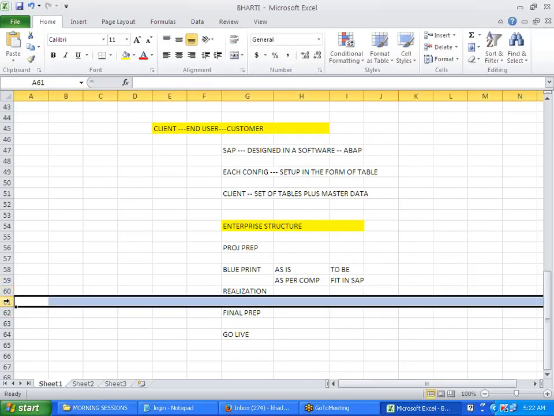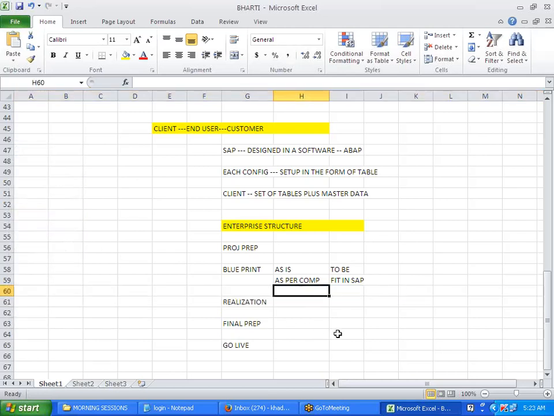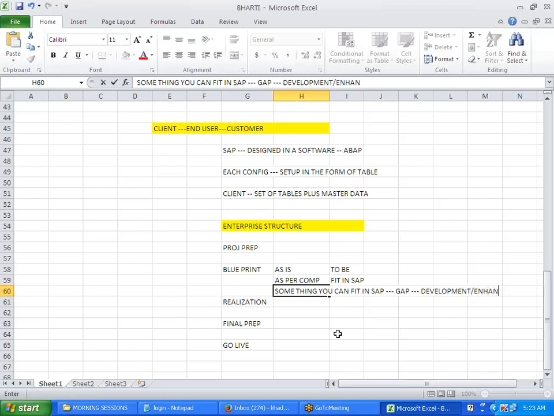Something which you cannot fit in SAP, that you will term as a gap. For this gap, what you will do is either you do some kind of development or enhancement, or you give some workaround for that, for whatever you are not able to fit in SAP.